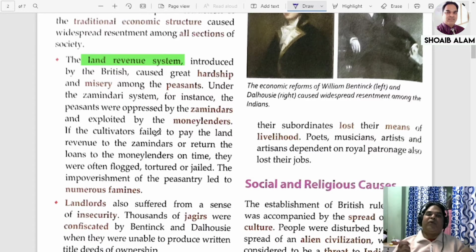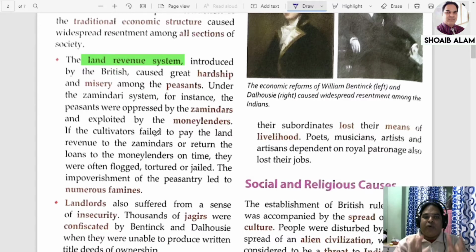They were often flogged. They were beaten with sticks. When they failed to pay the loan taken from the money lenders, they were beaten with sticks, flogged, tortured, and sometimes they were even sent to jail. So the impoverishment of the peasants, them becoming poorer and poorer. Who was responsible for the impoverishment of the peasantry? The Britishers' land revenue system.